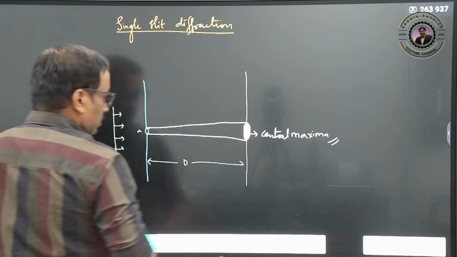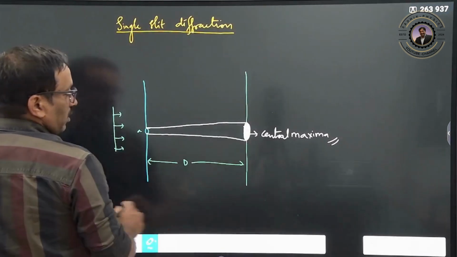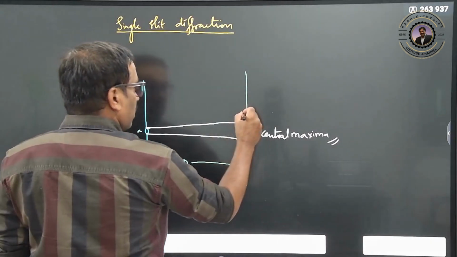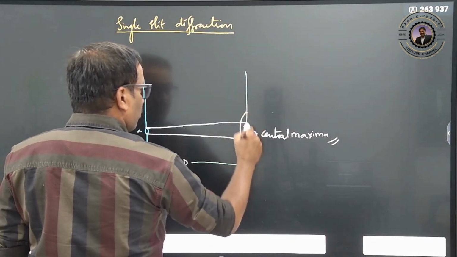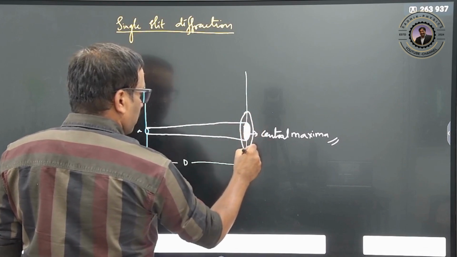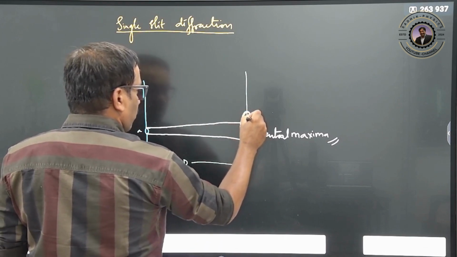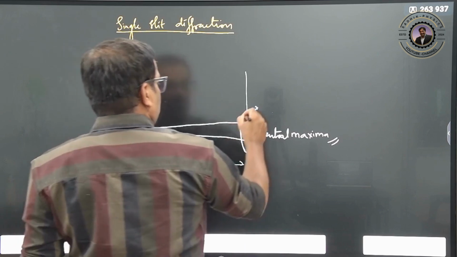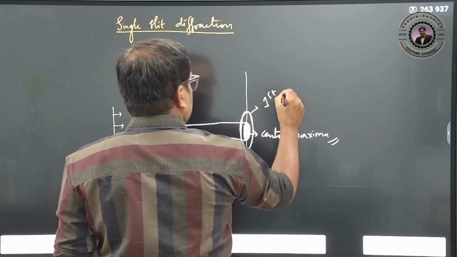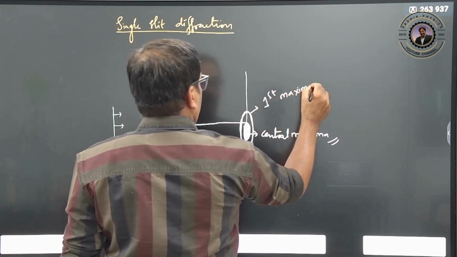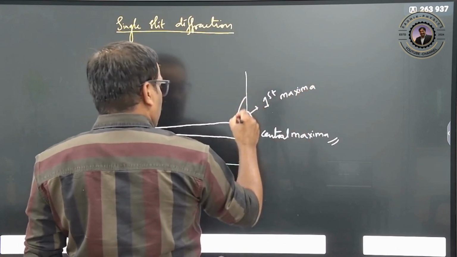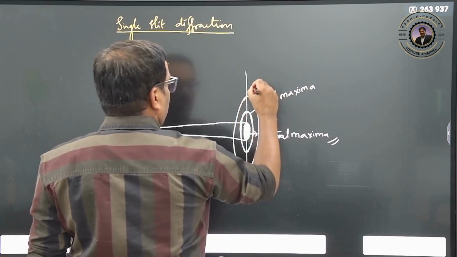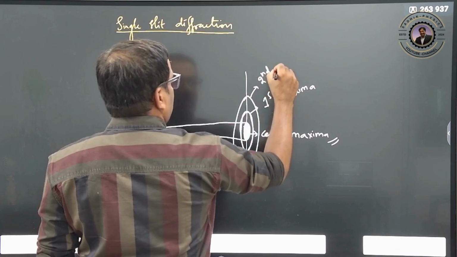After that, again there will be a dark band. Around this, again you are going to see one more maxima region. This is one more maxima, which we can call the first maxima. And then afterwards again you are going to see one more pattern, which you can call the second maxima.